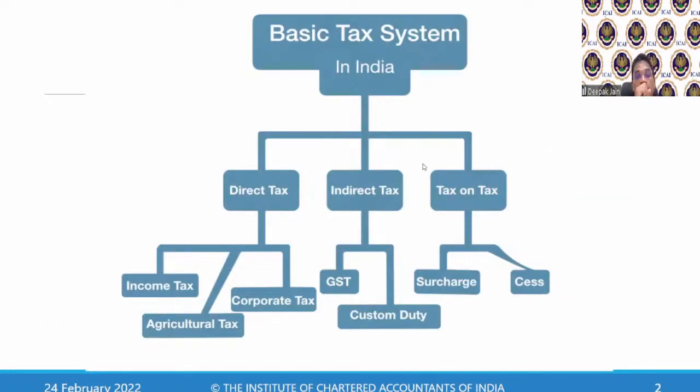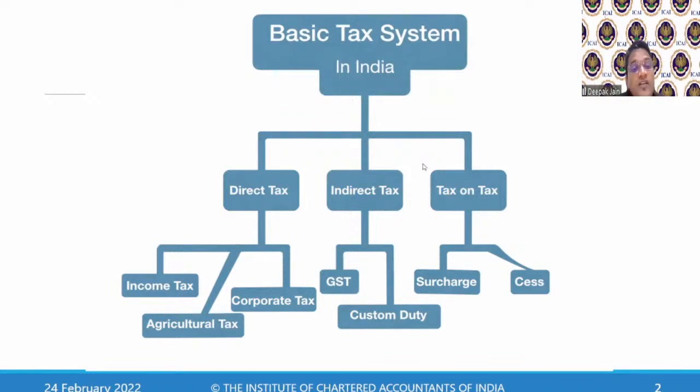What are the tax types in India? There are three types of taxes: direct taxes, indirect taxes, and a tax on tax. Earlier, in indirect taxes, we had many things, but now there are only two types of indirect taxes. One is GST and the other is customs duty. On some small products, excise duty and VAT are still levied. But majorly, GST and customs duty are levied, which is the major crux of indirect taxes.